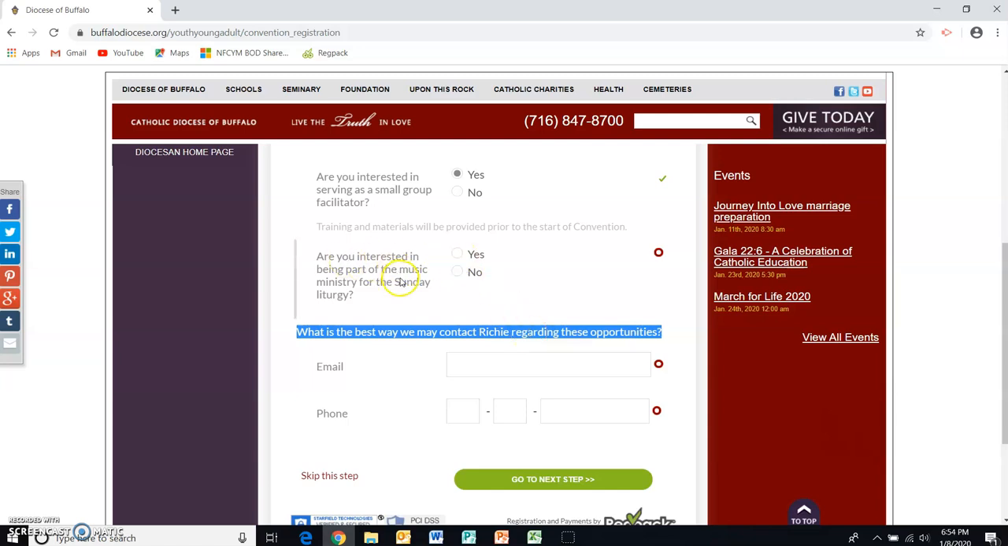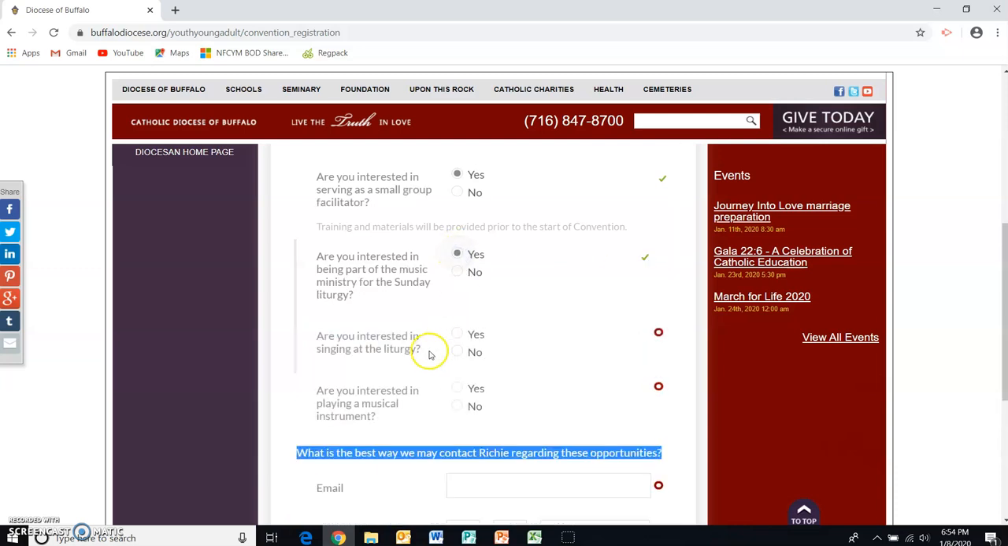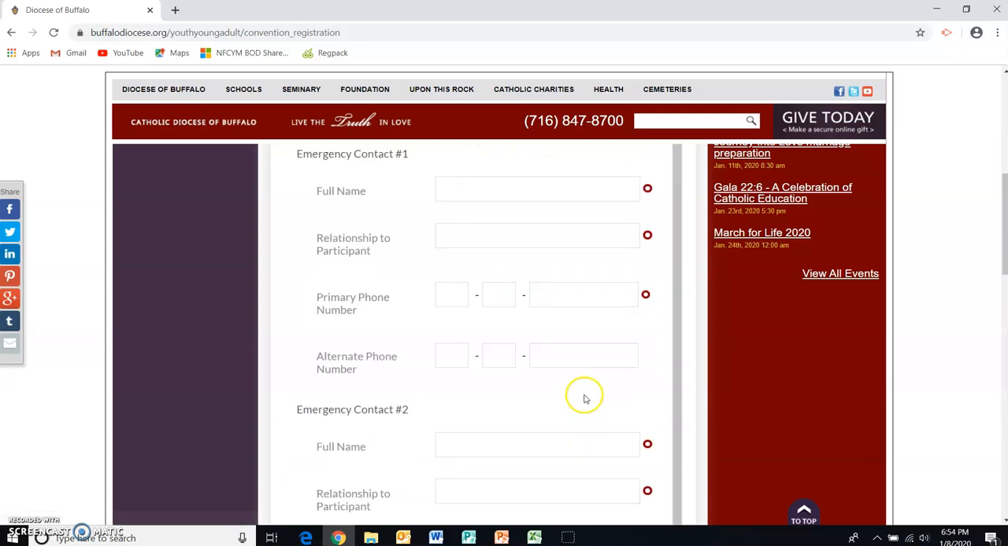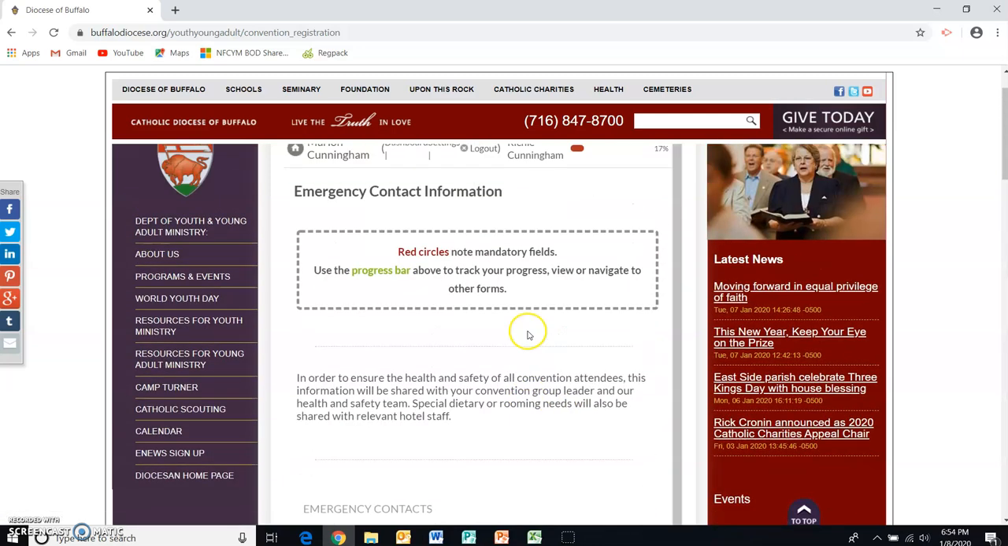There's also a question about whether you're interested in being a part of the music ministry. If you click yes, you'll see specific questions about singing or musical instrument. We're going to click no for right now, and again, for the sake of time, I'm going to skip those fields, but go back and fill them in later.